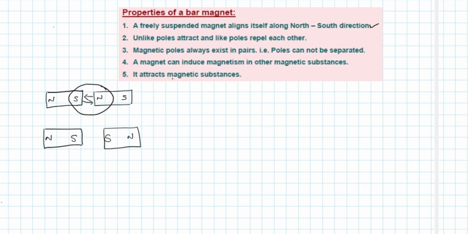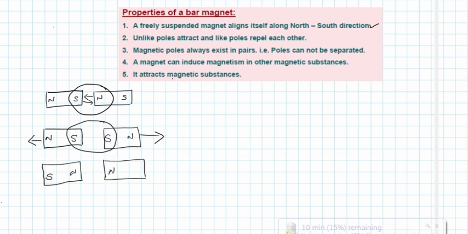Like poles means a pair of south and south coming closer to each other. If like poles are very close to each other, they will repel each other. The 2 bar magnets will repel each other.